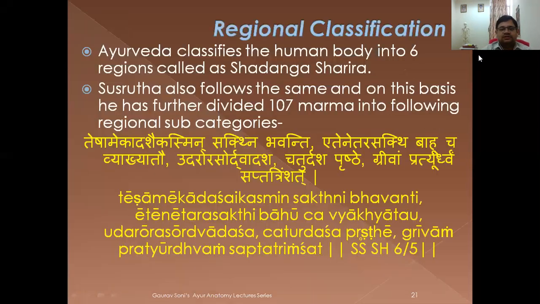So starting the topic, first of all, the first classification is on the basis of region. That is, on the part of different human bodies, divided into six specific parts as Ayurveda says, that is Shadanga Sharira, which is confirmed by Sushruta and Charaka also. Only the Bhavaprakash is one who has divided the body into eight parts. But nevertheless, we are especially talking in the concern of Sushruta only. Sushruta always follows the same, and on this basis, he has divided the total 107 marma into the regional subcategories of six types you can see here.